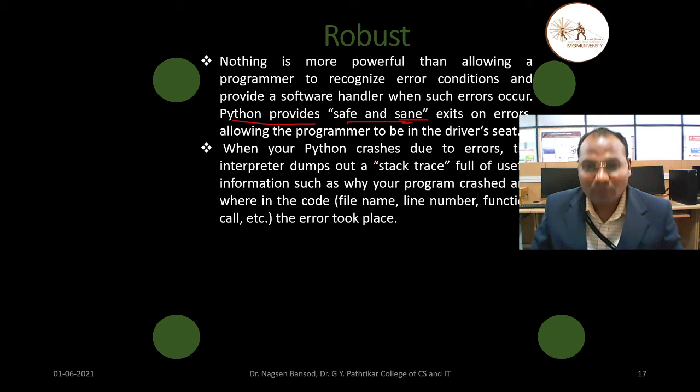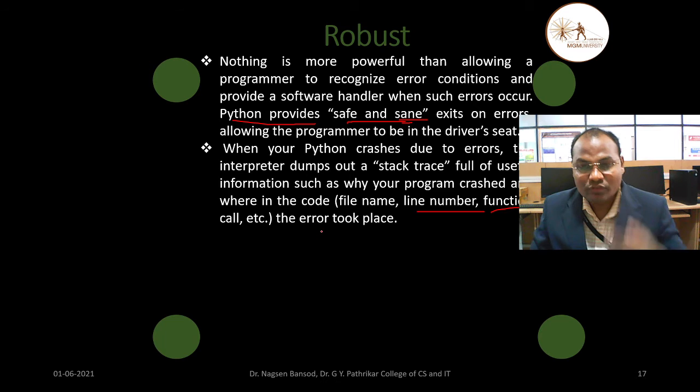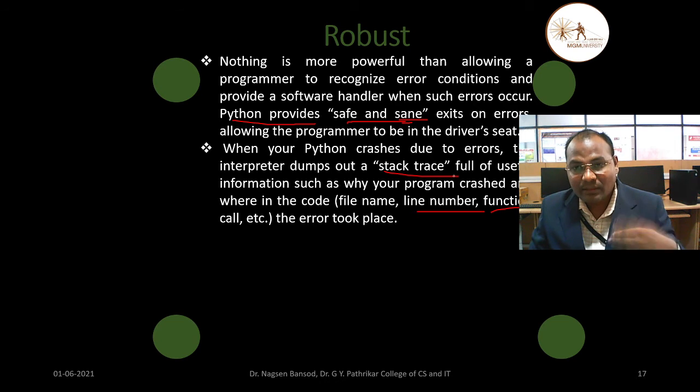When your Python crashes due to an error, the interpreter dumps out a stack trace full of useful information such as why your program crashed and where in the code, like file name, line number, function call, etc. All is stored in the stack. If you trace it, then you will get the error.